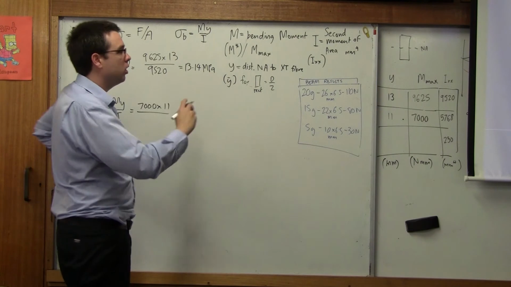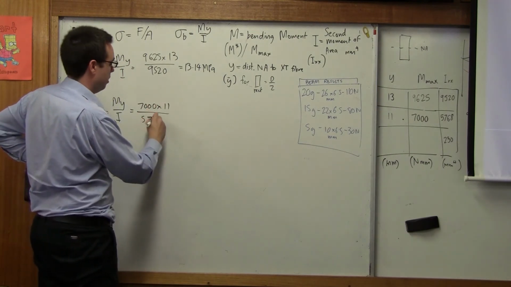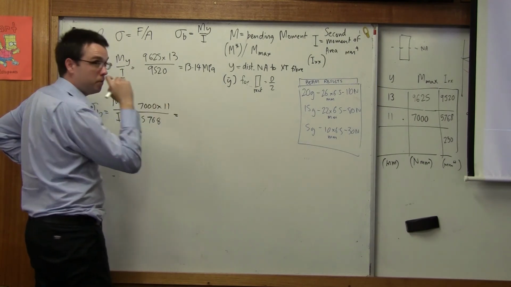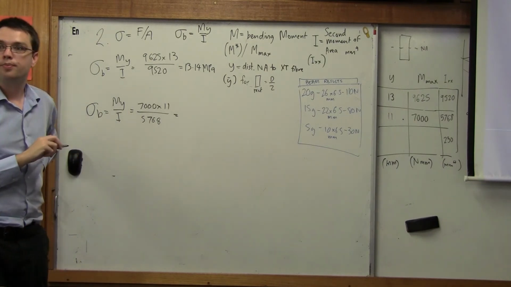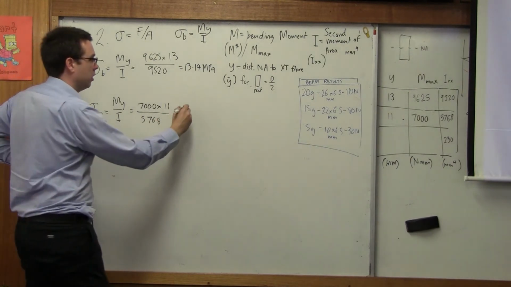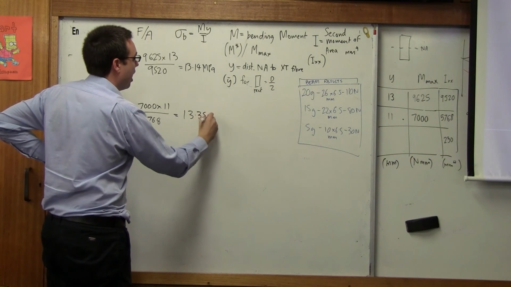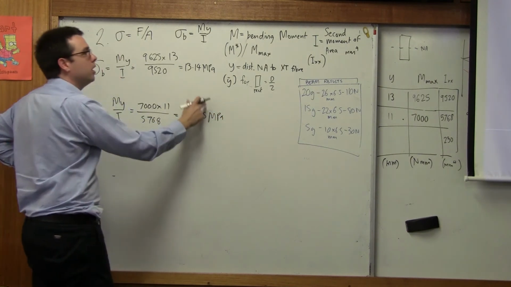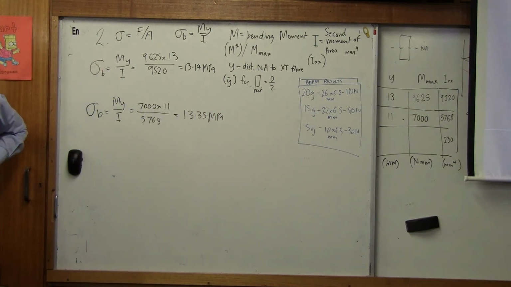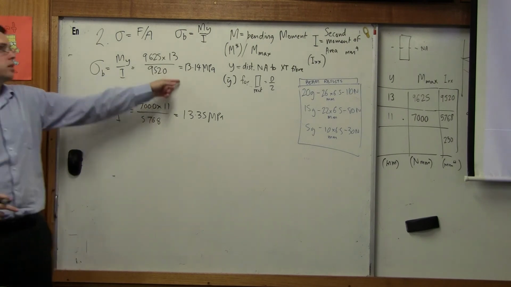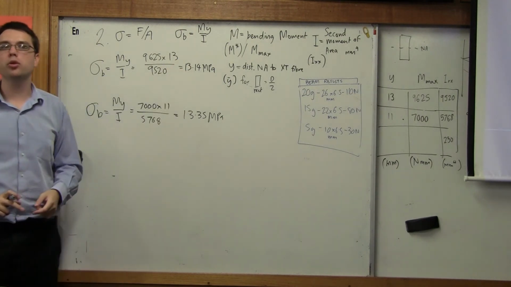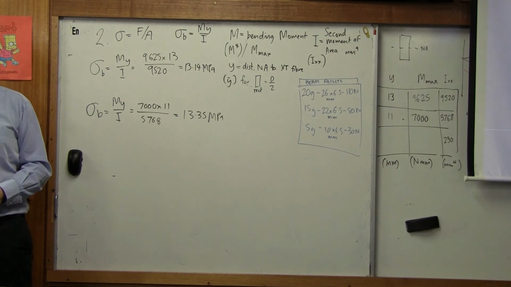Guys, just one second. What's our value? 5,768. Can you give me that value? 13.8. 13.35. Hey, they're the same. That's good because they came from the same tree. Yeah, the balsa, it's the same value. They're both 13 megapascals in bending.